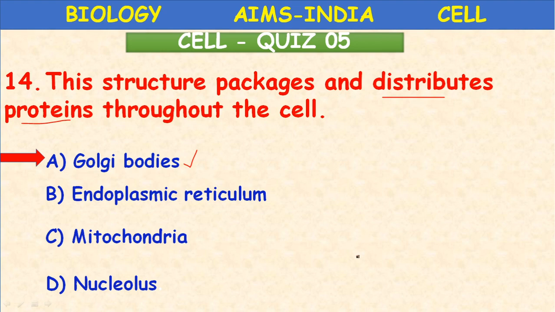That's why the building blocks of the cells are proteins. Cells are the building blocks of living organisms, and these cells are made up of proteins. Proteins are called building blocks of the cells, and amino acids are called building blocks of proteins.